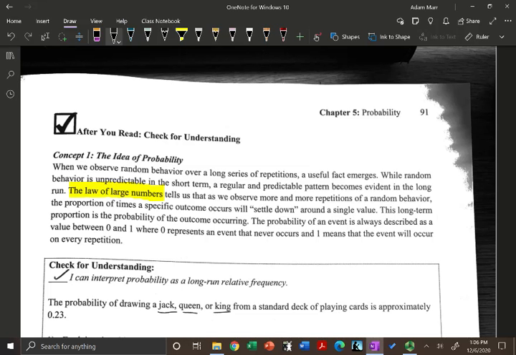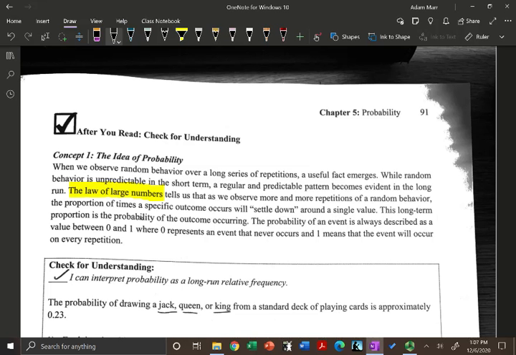As you do more and more, if you did 10,000, it's very close to 50%, which would be 5,000. So if you increase the number of repetitions of your random behavior, the proportion of times a specific outcome occurs will settle down to a single value.